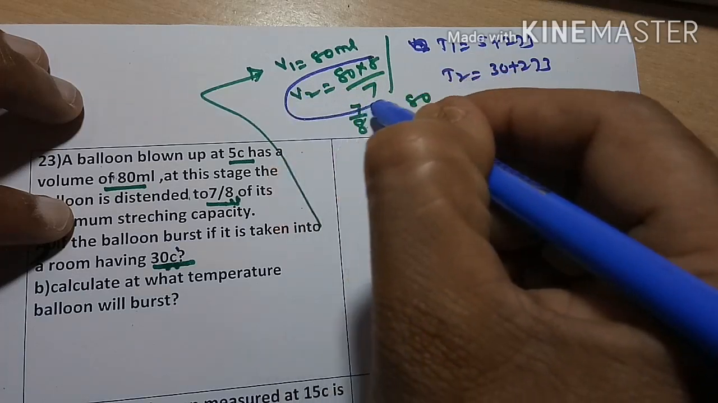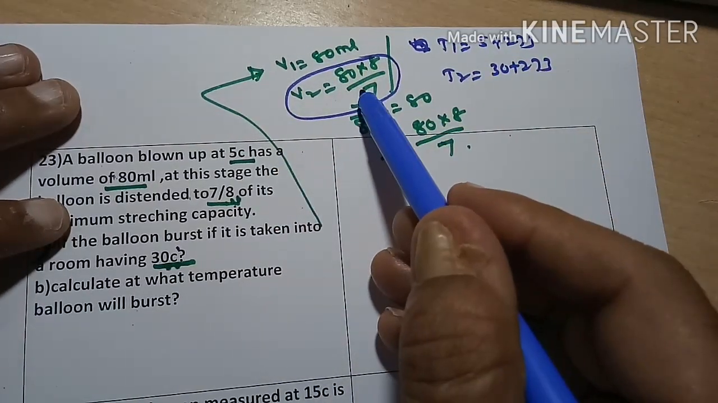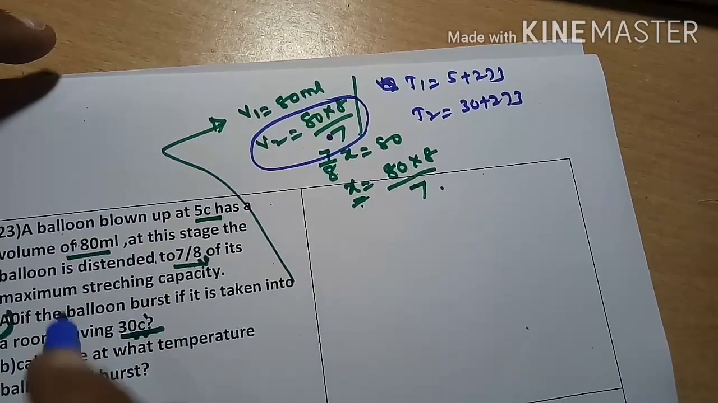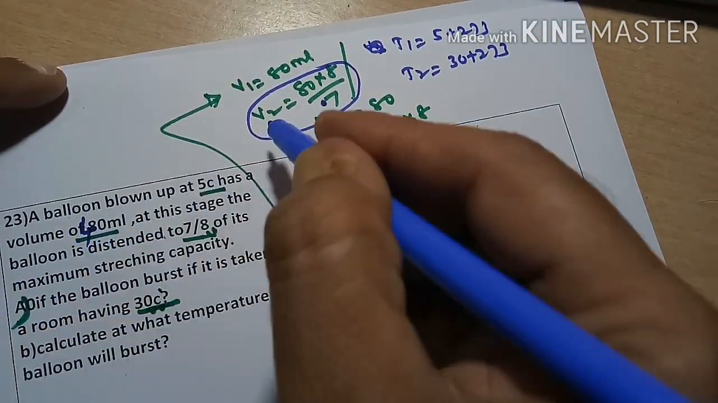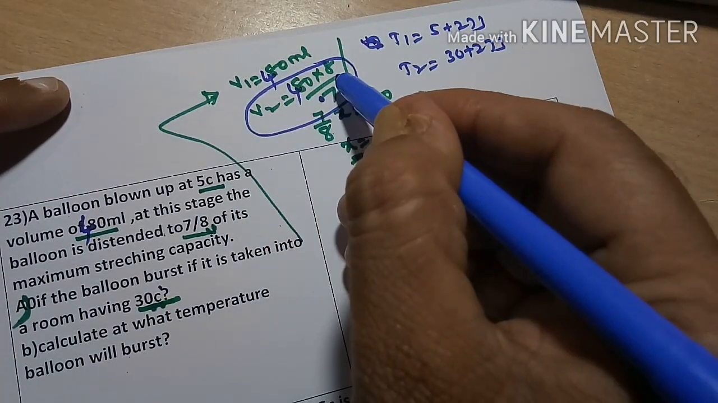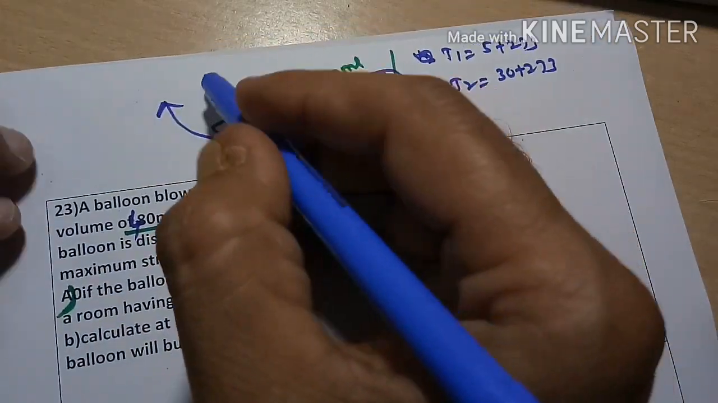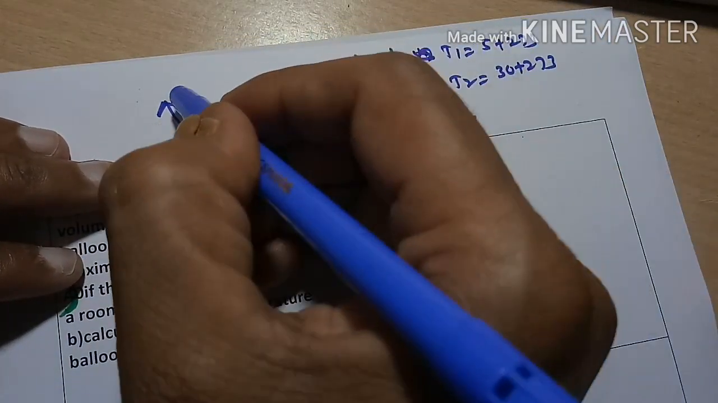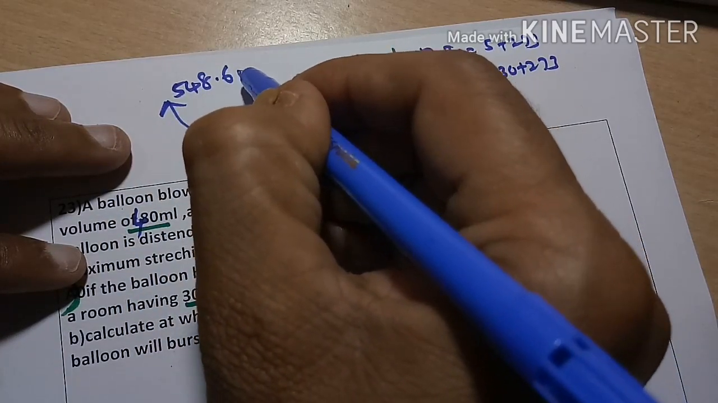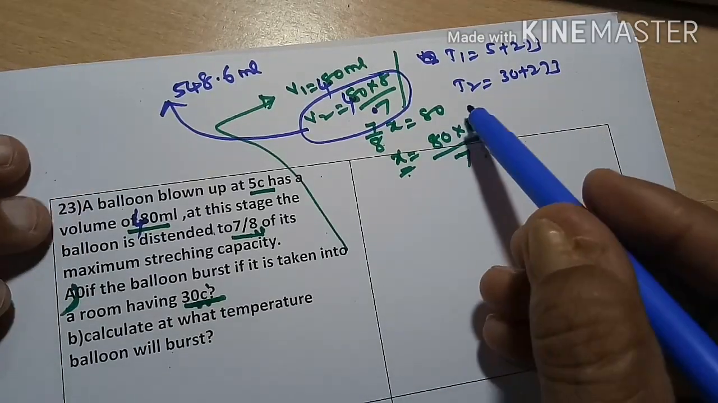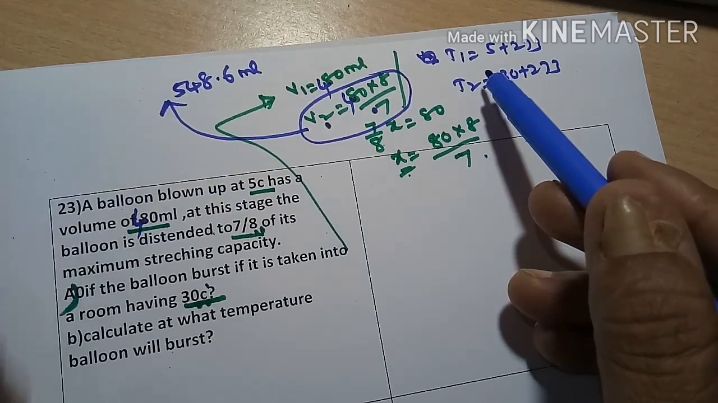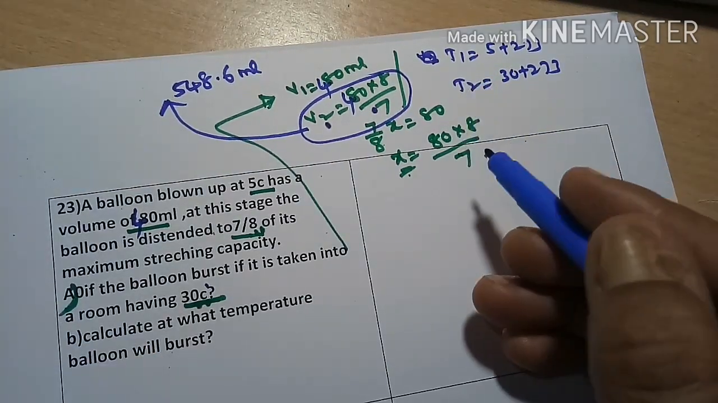Now we should find out the V2 value. If the V2 value exceeds this much volume, then the balloon will burst. In our actual problem, this one is 480, so you take 480. Then V2 is equal to 480 into 8 divided by 7. I divided it in the calculator and got 548.6 milliliters. If V2 exceeds this, it will burst; if it is less than this, the balloon will not burst.